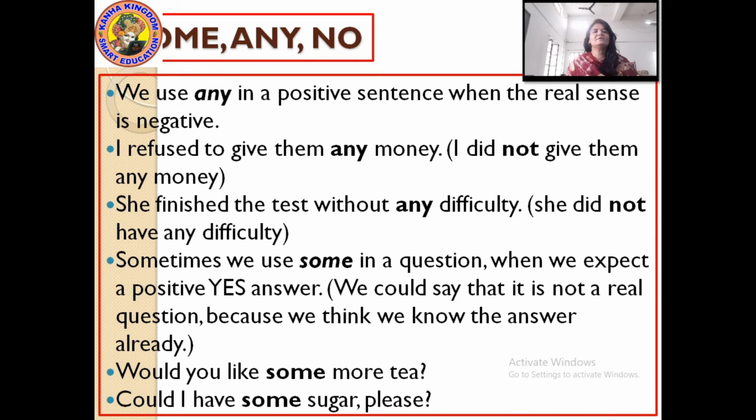Like if I ask you, would you like to have a glass of water? And I know your answer, it's yes, because for water, juice, chocolates or anything we ask, nobody is going to say no. When we know the answer already, the expectation of the answer in this type of sentence is yes. Like, would you like some more tea? In such questions, we already know the answer. It is either yes or no, but here the no answer will not be there because we know that the answer will be yes.